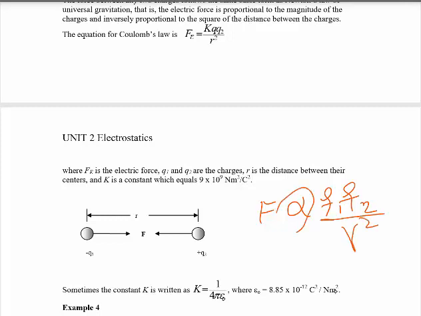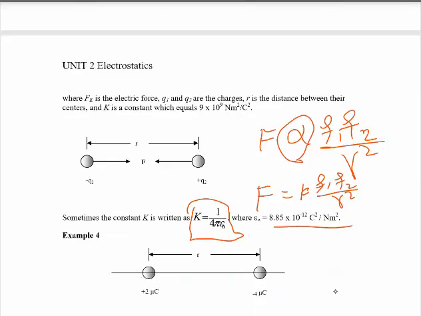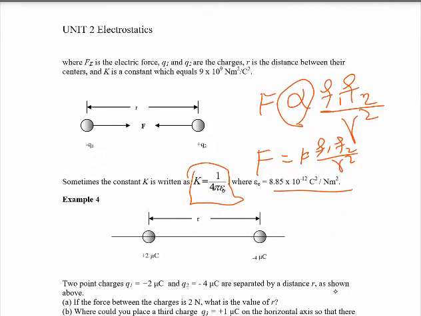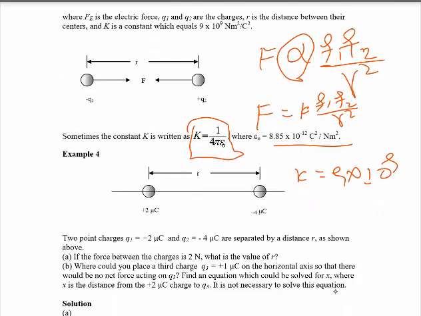And he cancels this proportionality and adds one constant. That constant is K, so the force is equal to K Q1 Q2 over R square. And K is equivalent to 1 over 4 pi epsilon naught, and epsilon naught is this much value. For a vacuum, K is equal to 9 times 10 to the power of 9. It's given, since it is a constant in equations, it must be given.